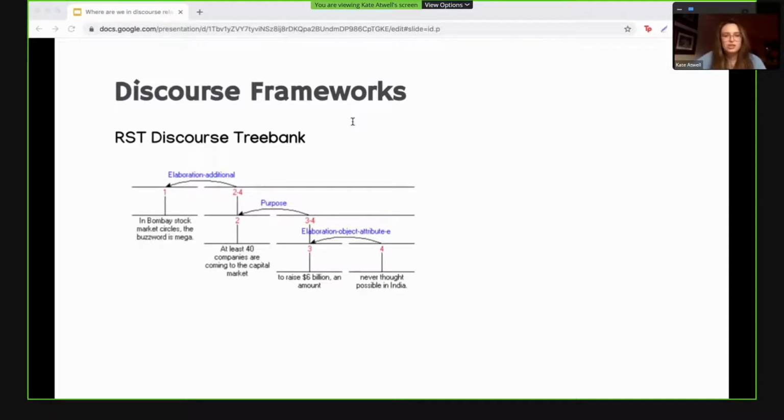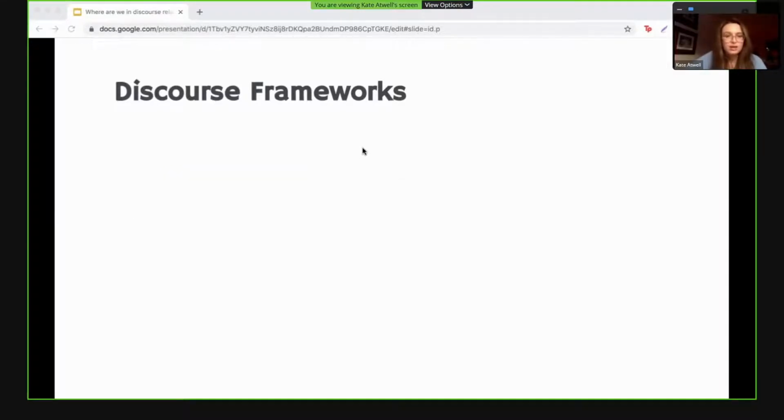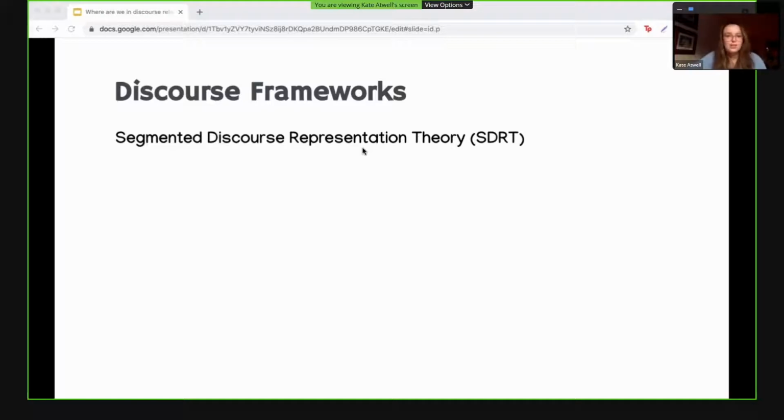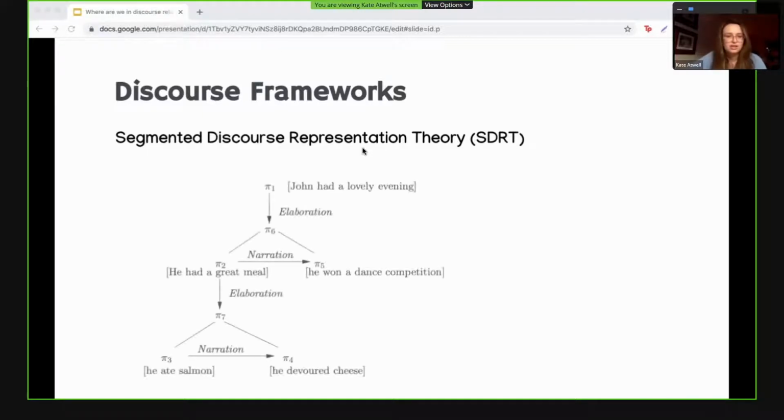Each of the segments in this tree are what's known as elementary discourse units. The RST discourse tree bank does not differentiate between implicit and explicit relations and does not label discourse connectives. A third discourse framework is segmented discourse representation theory, or SDRT, which assigns a rhetorical relation a dynamic semantic interpretation. This example here is an example of an SDRT graph. Because there are very few parsers available for SDRT relations, we do not focus on this framework in this project, but we did think that it was worth mentioning.